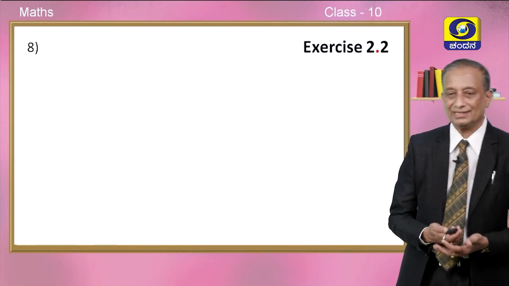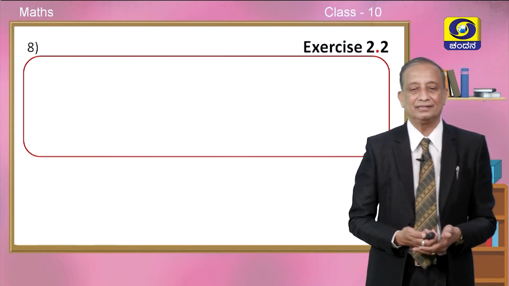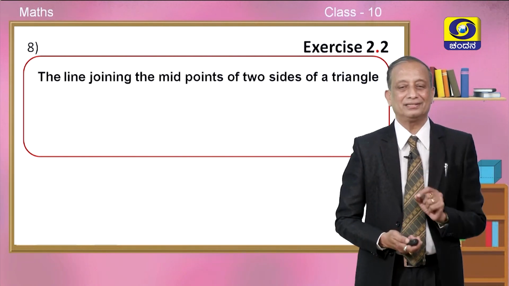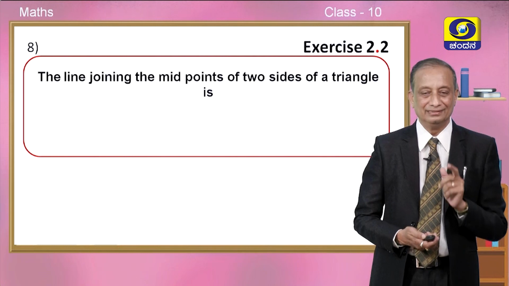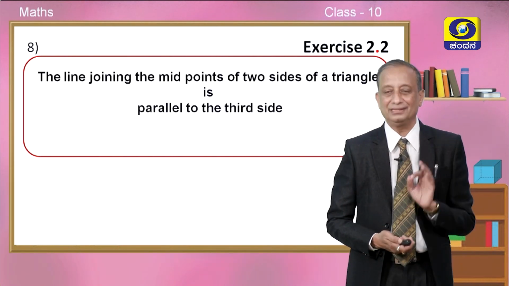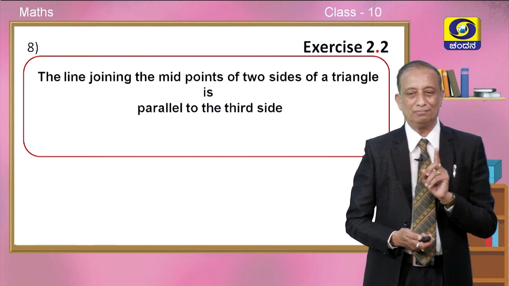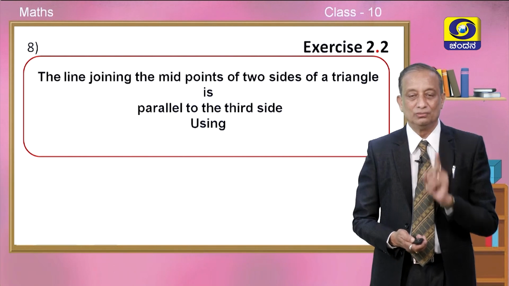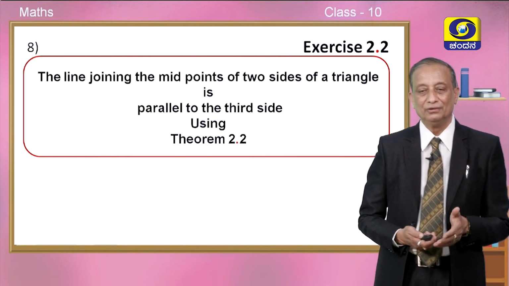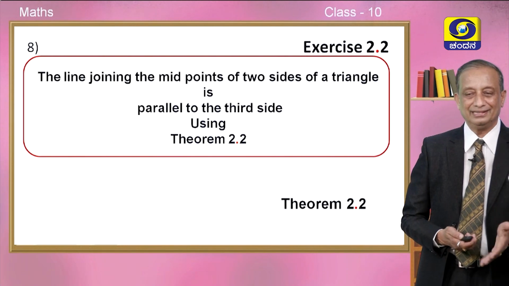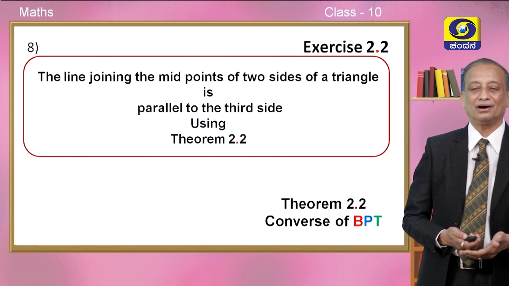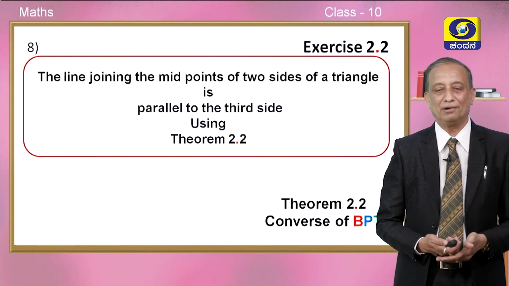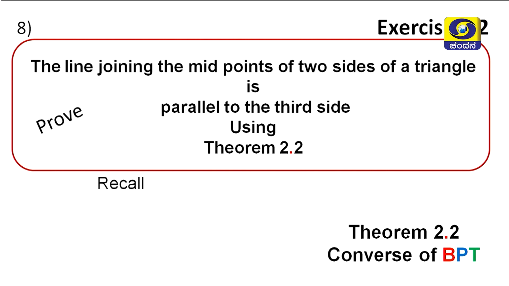So, now we will go to exercise number 2.2, in particular the 8th problem, children. It states that the line joining the midpoints of any 2 sides of a triangle is parallel to the third side. We have heard this problem in the previous year, can you recall this, children? But the question says you must use theorem number 2. Which is theorem number 2, children, in this chapter? Theorem number 2 is the converse of BPT. Using the converse of BPT, the question demands that the midpoint theorem has to be proved. We have to prove this.